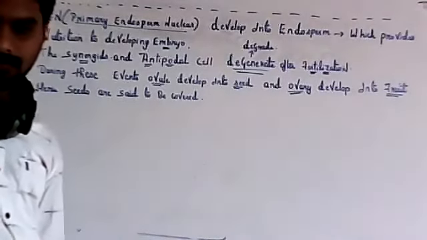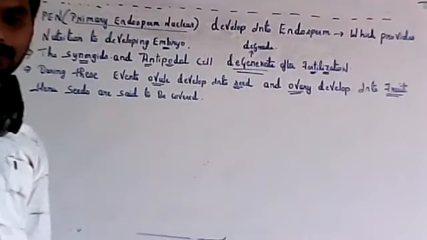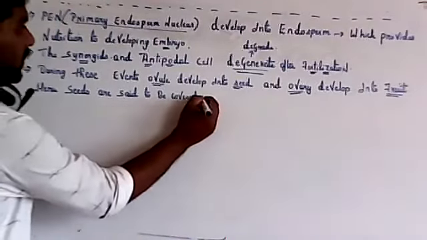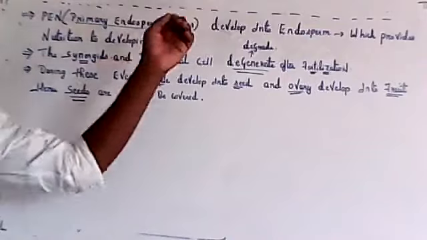Formation of embryo sac, then after formation of embryo sac, formation of zygote, then formation of endosperm. All these structures will be formed. Then finally there is formation of seed. The ovule will get converted into seed and the ovary will get converted into a fruit.